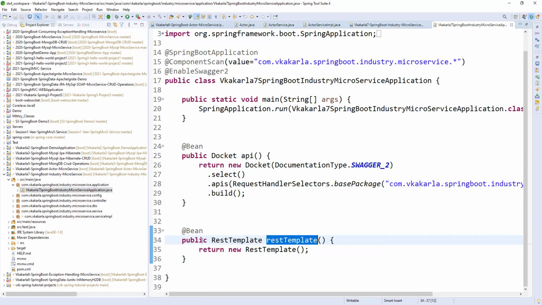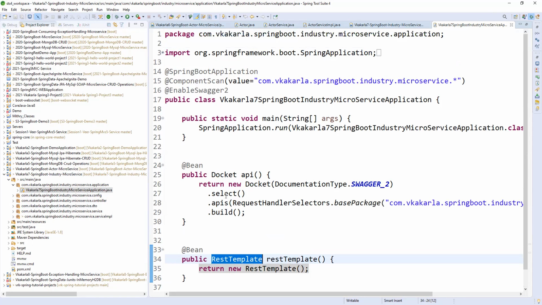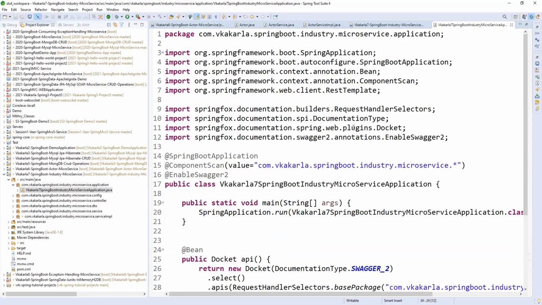Anyway, this is the class, right? We need to create a bean for this. Then only the Spring container will register REST template as a bean inside the Spring framework. REST template is inbuilt, I mean, it is a library. It is an inbuilt class from the web client.